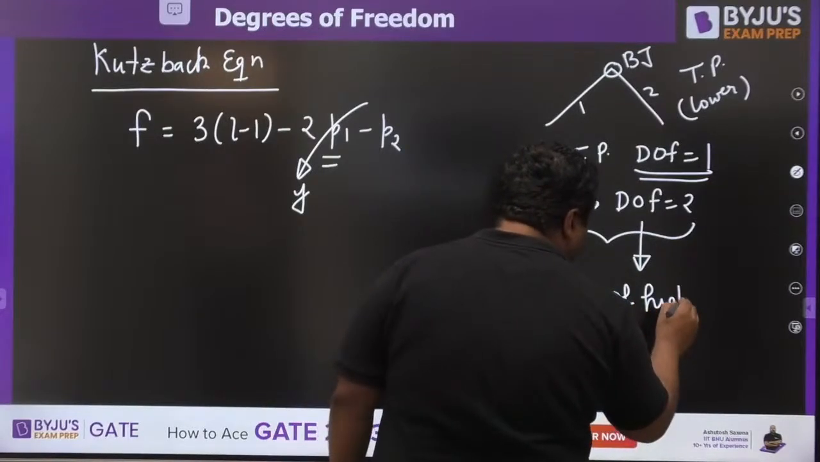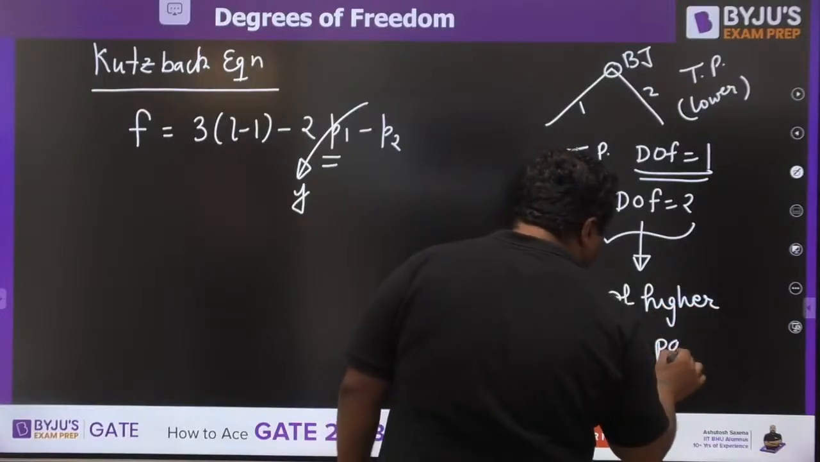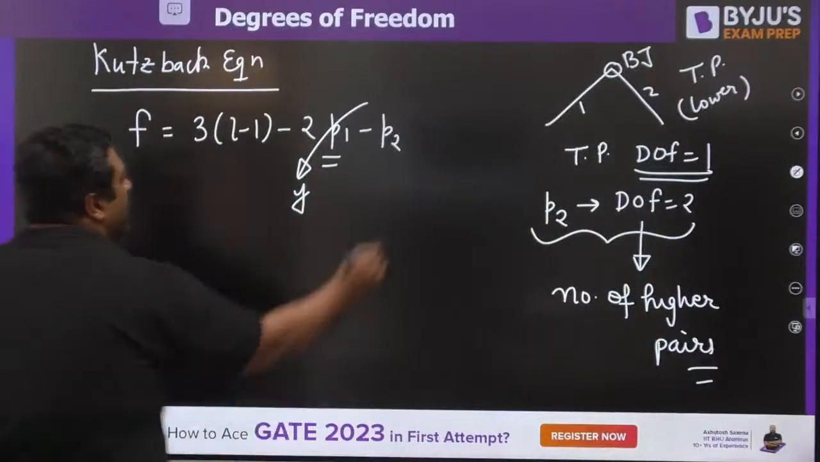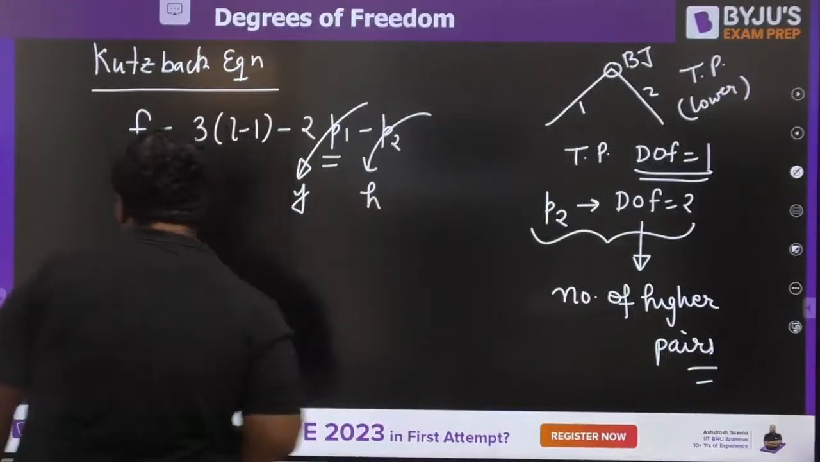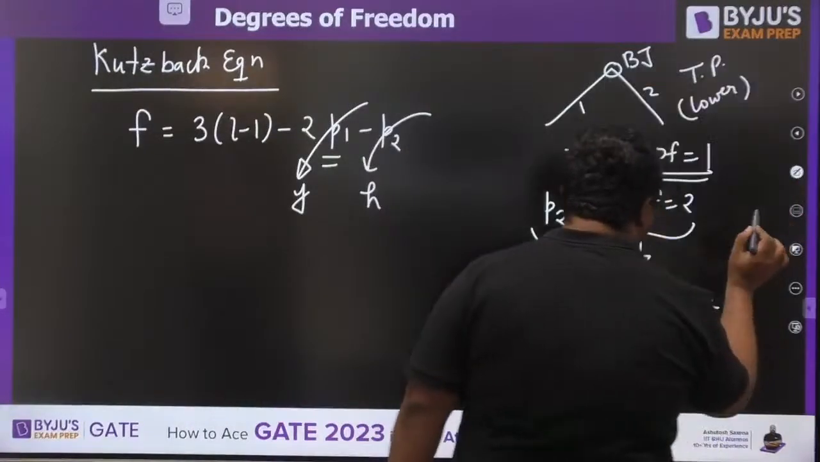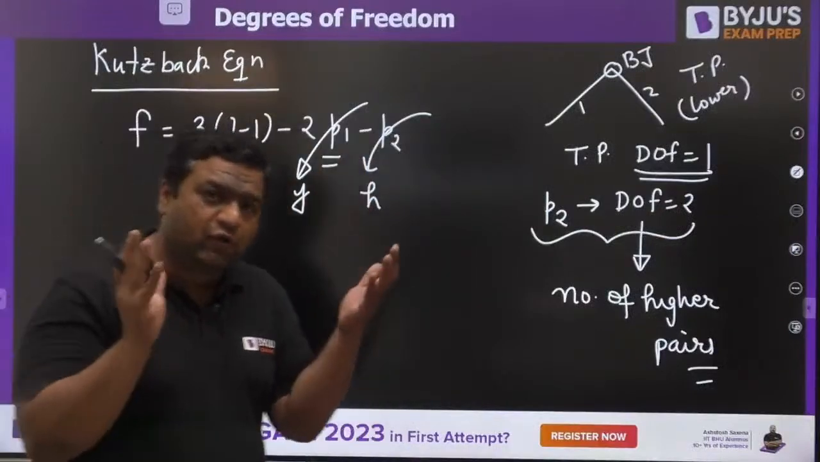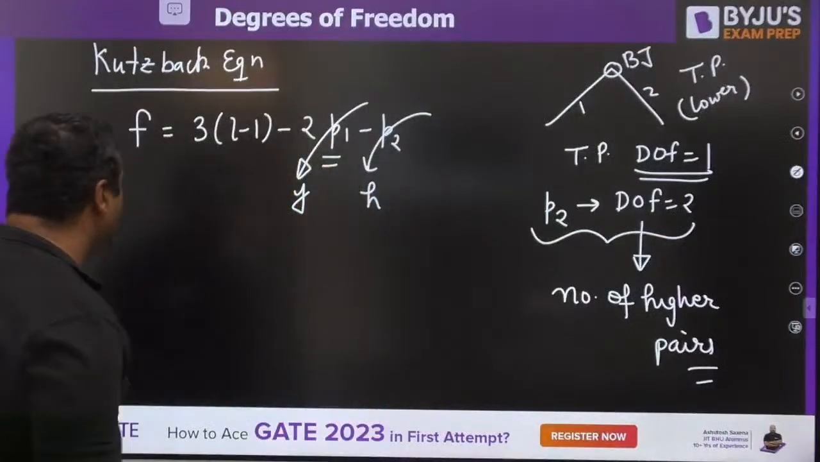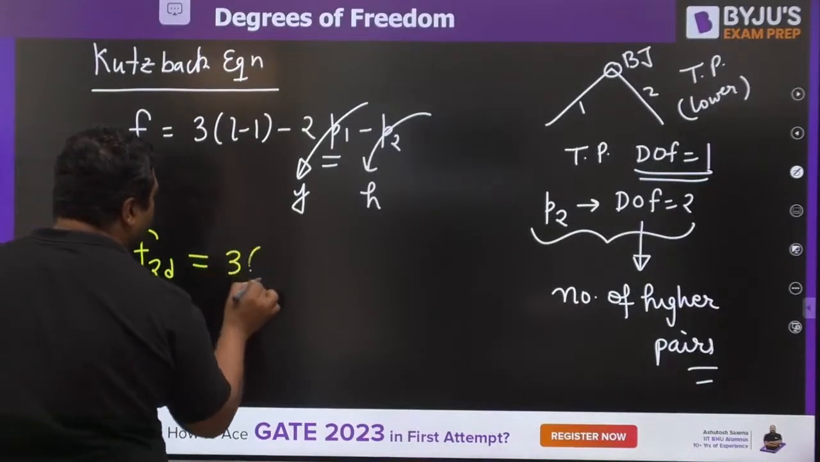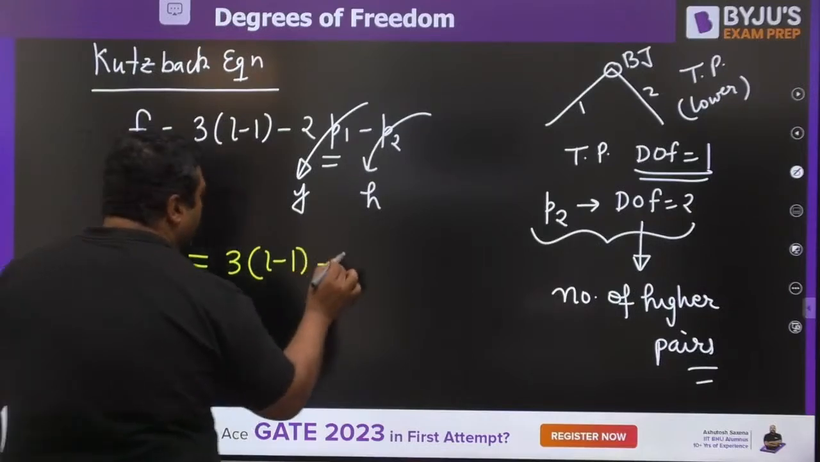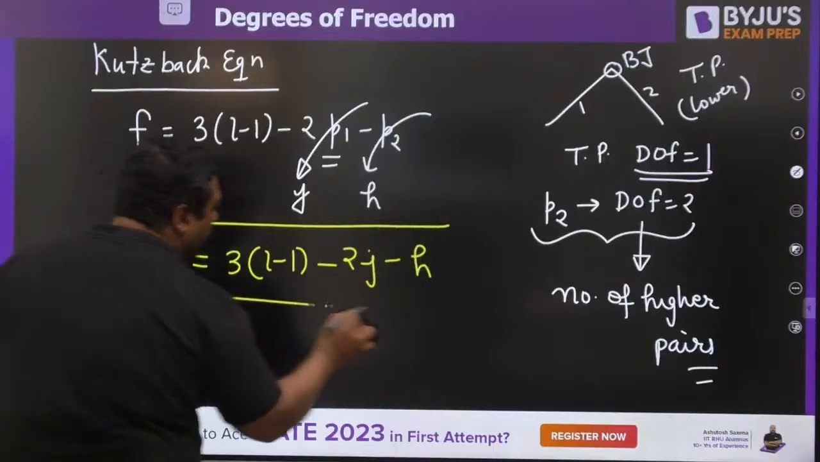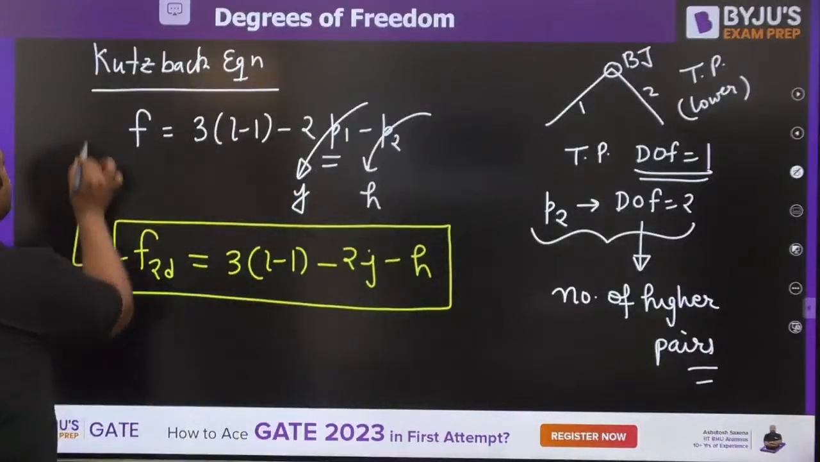They were replaced by the number of higher pairs. We have done this to convert it into some equivalent, easy format. P2 was replaced by H. And now, my dear, the new equation we had from the Kutzbach side, this was the result of hard work of 5 to 6 years of Sir Kutzbach. And this was degree of freedom for 2D: 3 into (L minus 1) minus 2J minus H. This was the wonderful equation given the name of Kutzbach.